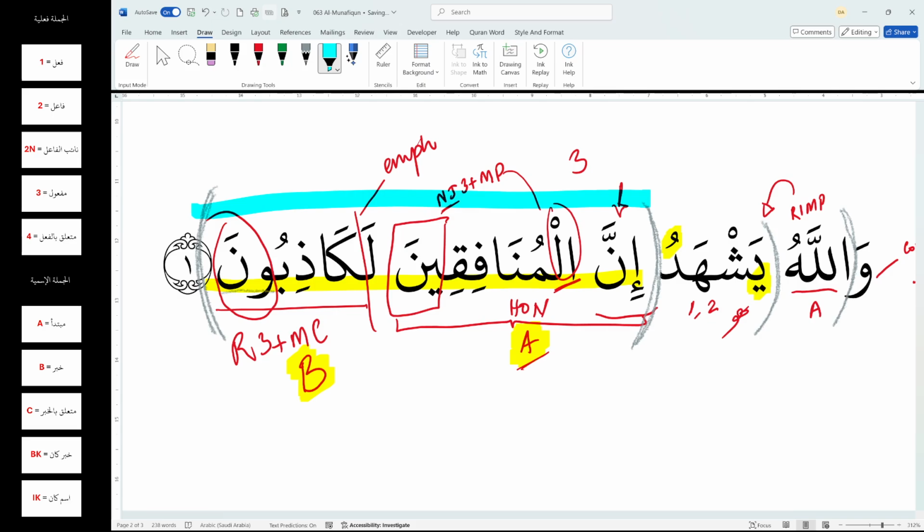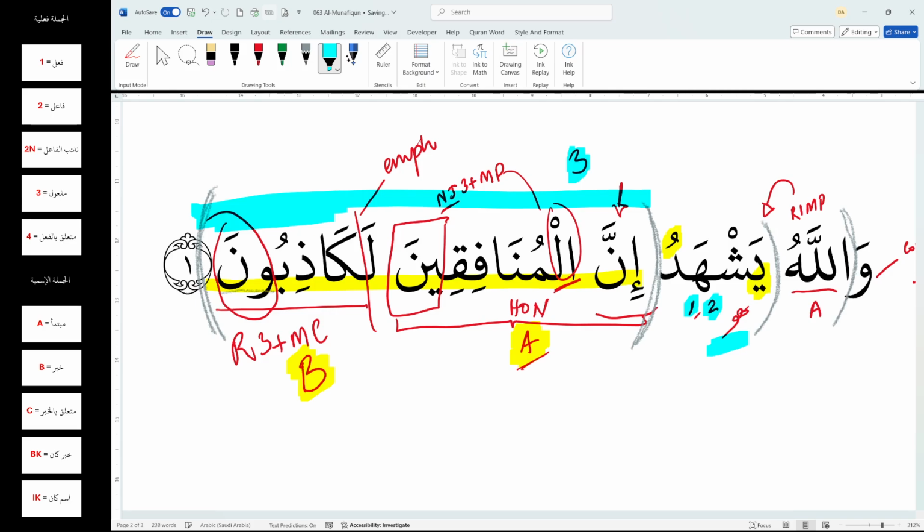So I can't take one piece from jumla ismiya, just the khabar of jumla ismiya, and say, hey, this khabar is the outside fa'il of yashhadu. It doesn't work that way, right? You're going to blast the grammatical rules out of it. So it's not going to work that way. So you don't do that, okay? So we did not find any ism that could have been an outside fa'il. So that concludes yashhadu.